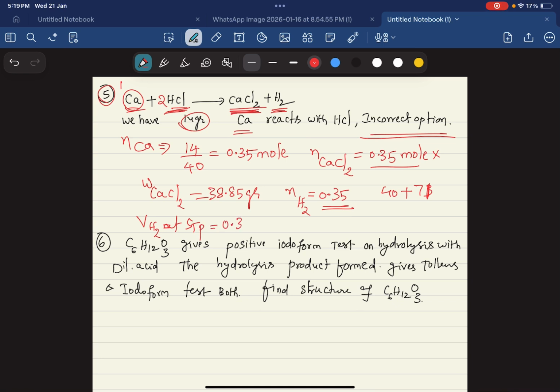So the number of moles we have got is 0.35 into 22.4 liters, which equals 7.84 liters. So this is the number of moles which we get in this. Coming to the next question.